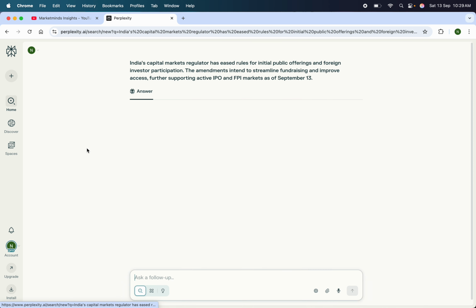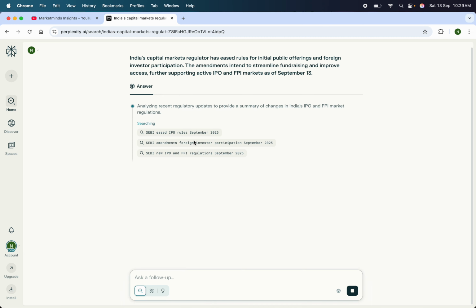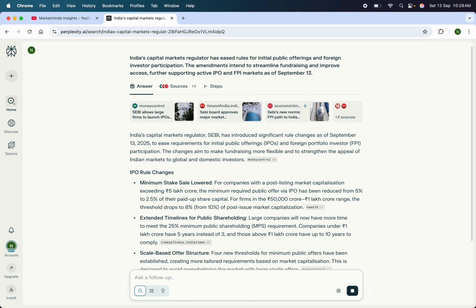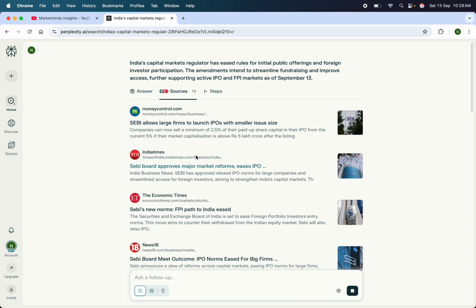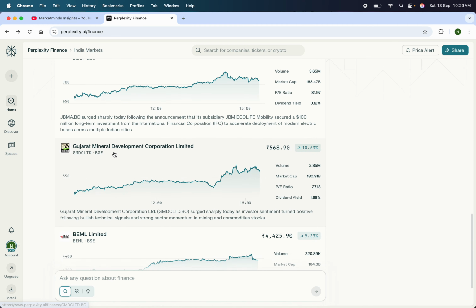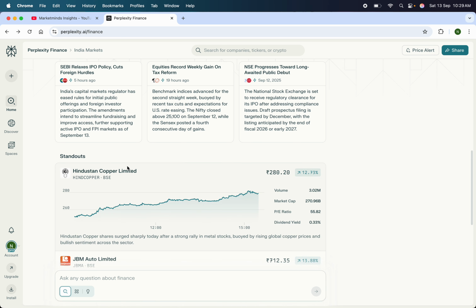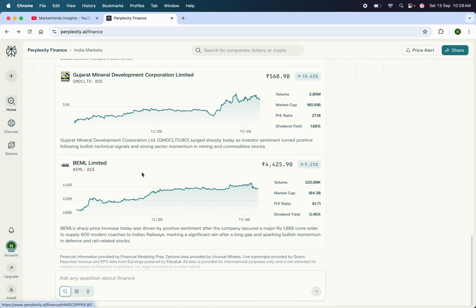If you read this, it will give you the information, and apart from the information you can view the sources from where this model is actually fetching it. Apart from this, we have the standouts which really did well.